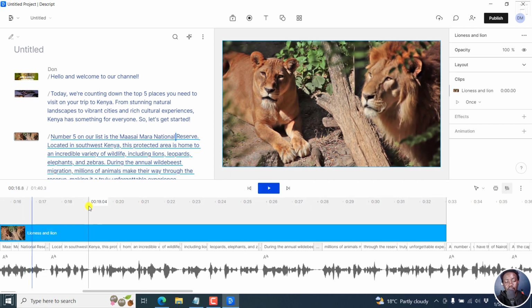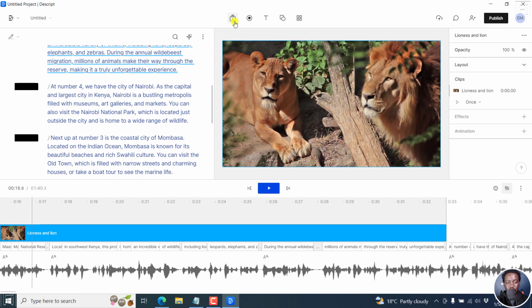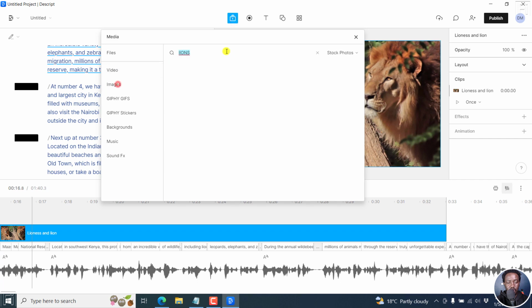Now you can add text and say maybe number 1, Masai Mara, etc. Really depends on what you want. But let's try and just see if we can speed this up a little bit. Let's say we got Nairobi. Let's see if we have stock photos for Nairobi. Hopefully images.